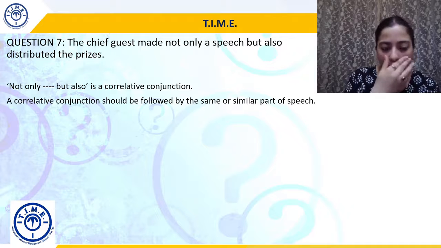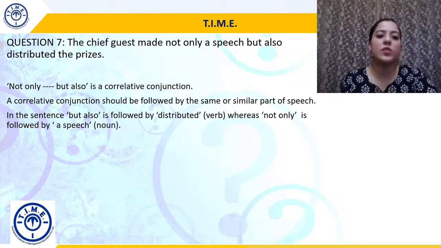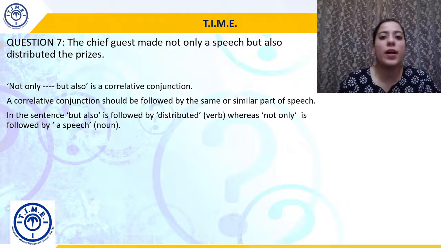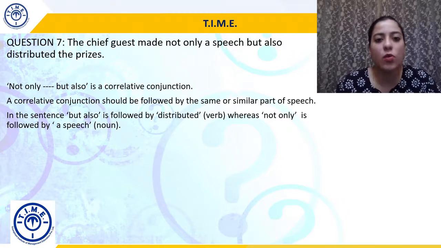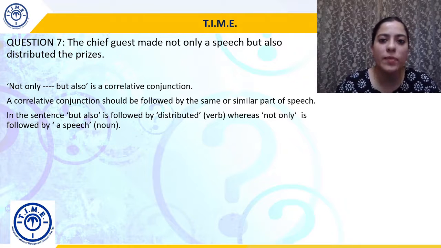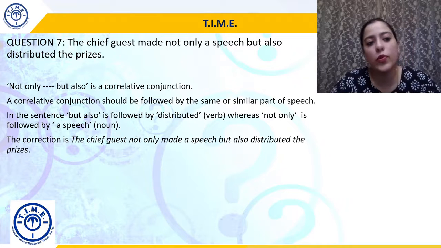That's why correlative conjunctions are sometimes performing like coordinating conjunctions. Equal rank join karega, right? So by same or similar part of speech, the sentence has but also followed by distributed, that is a verb. Whereas not only is followed by a speech, and a speech is a noun. So we need to make both of them the same. And that's why the correction will be: the chief guest not only made a speech but also distributed the prizes.